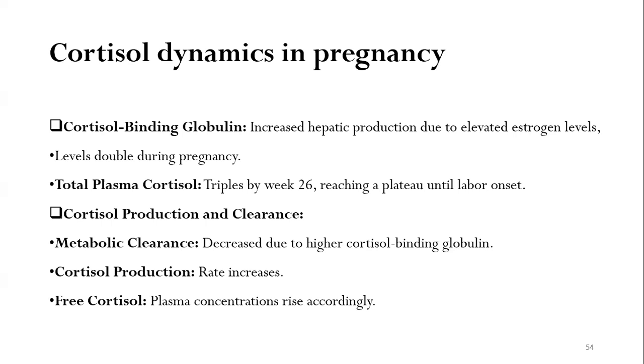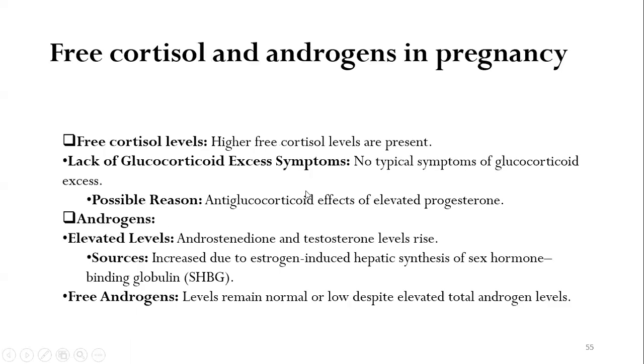So, overall, there is an increase in the cortisol binding globulin, there is an increase in the total plasma cortisol, there is a decrease in metabolic clearance of cortisol, there is an increase in the free cortisol level as well. The free cortisol levels are high in pregnancy. However, there are no typical symptoms of glucocorticoid excess or Cushingoid features during pregnancy.